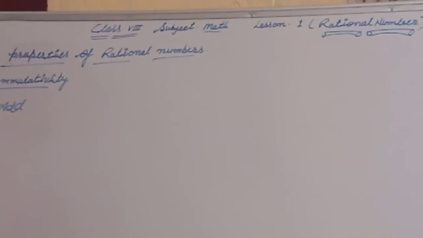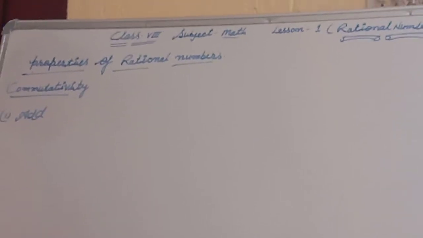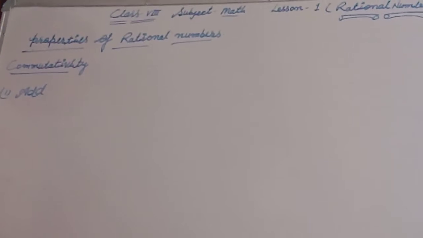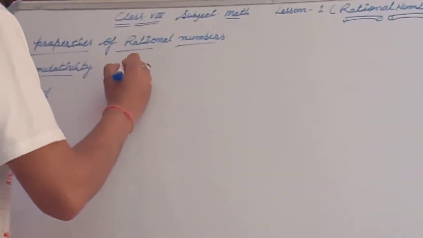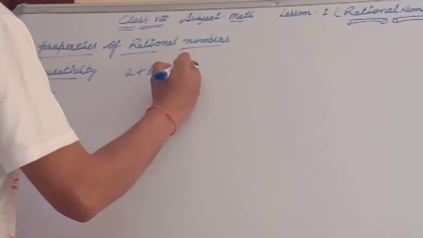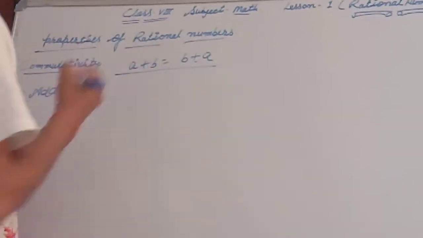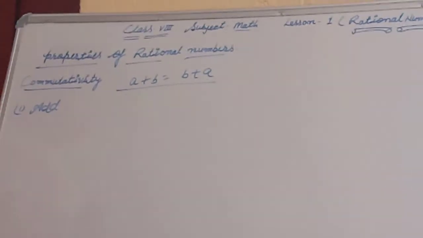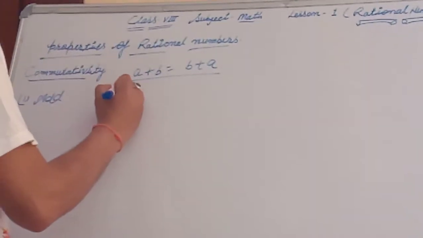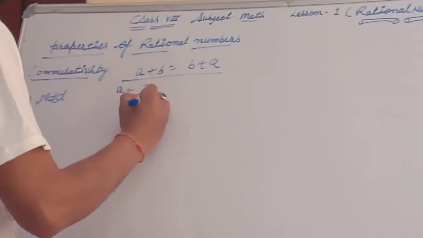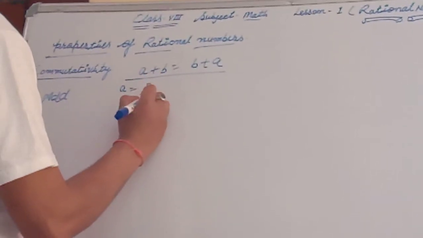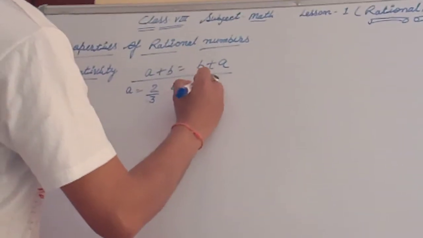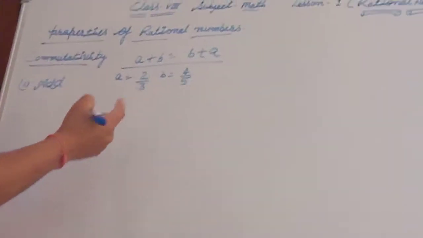Commutative property, we know that commutative property कि if any two rational numbers a and b, okay, a and b, a plus b is equal to b plus a. We can write it down here, okay. For example, look here कि if a is equal to 2 upon 3 and b is equal to 4 upon 5, then add it.